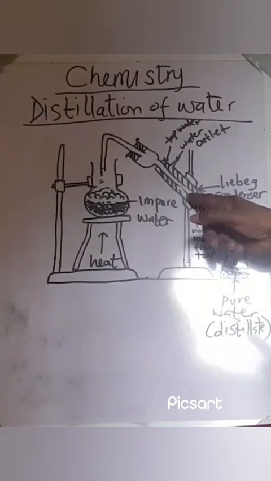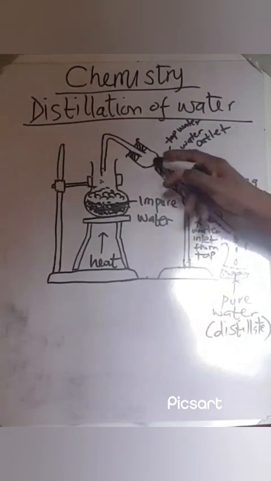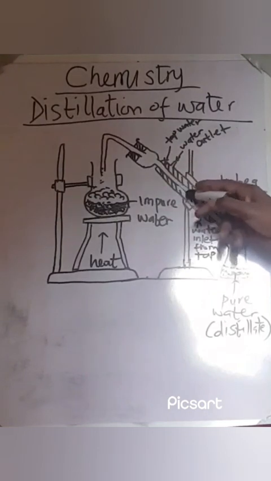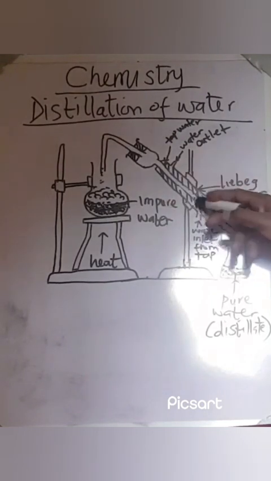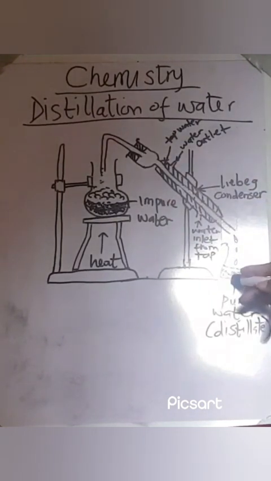This is the vapor that has been collected and is now cooled into liquid. This is where it is collected. This conical flask is used to collect it. This is the pure water, and that is the distillate, just like I explained to you.